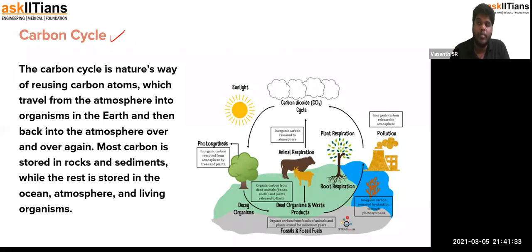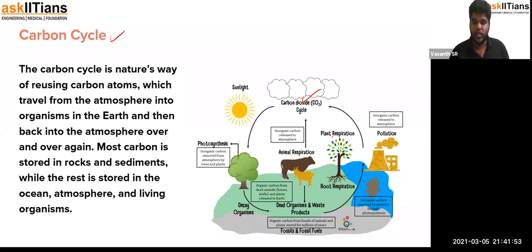So the carbon that is available on this very earth is in the form of solid carbon, and also in the form of gaseous carbon. In the case of gaseous carbon, it is available in the form of carbon dioxide. This carbon dioxide is eventually used for the process of photosynthesis in plants.